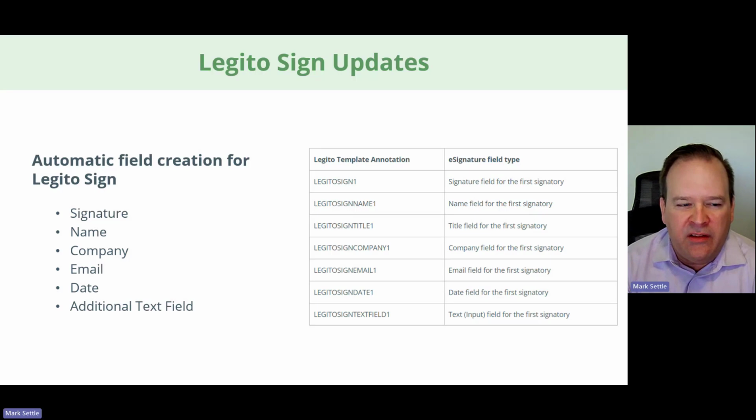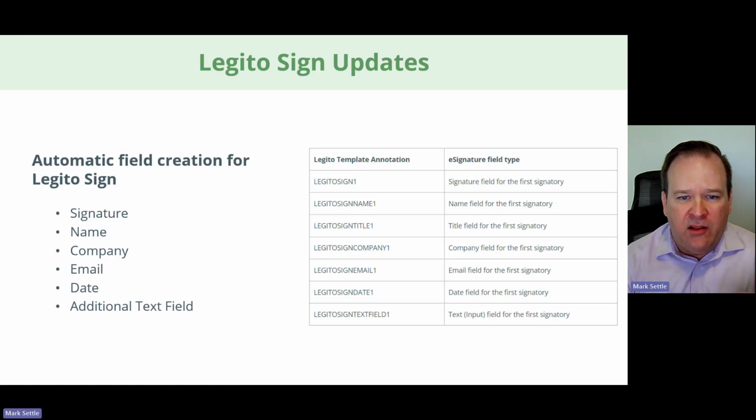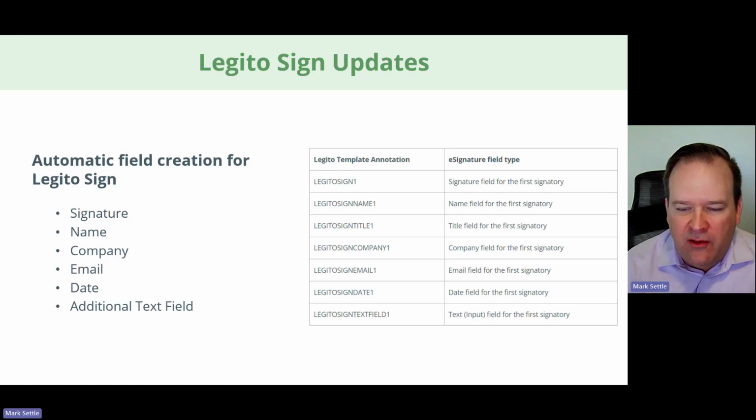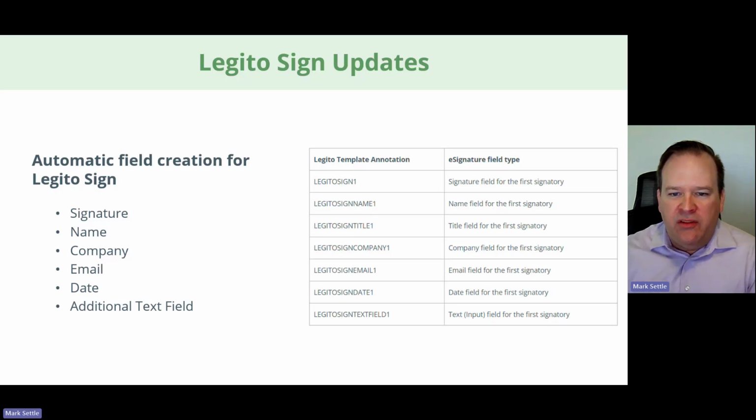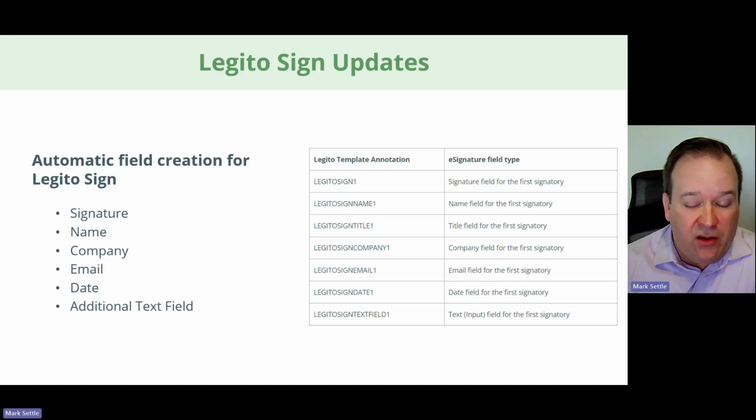All right, so we added some additional functionality to LegitoSign, and there will continue to be some additional updates to LegitoSign in the future, I'm sure. But this was a nice new handy feature to automatically create certain signature fields for a user when they're completing the document. So what this would allow you to do is set placeholders so that it will automatically add in a field for, say, the signature date or the title or name of the person signing the document if you don't have that information when you send it out, so that they can actually complete that information.